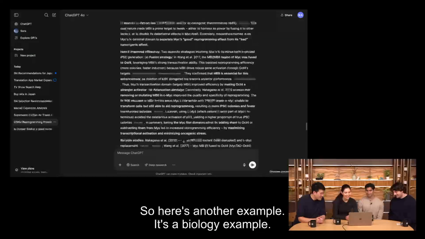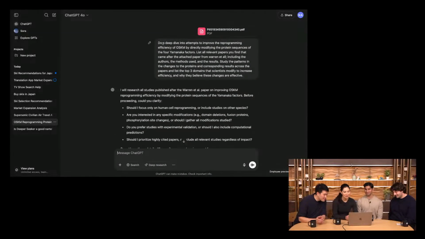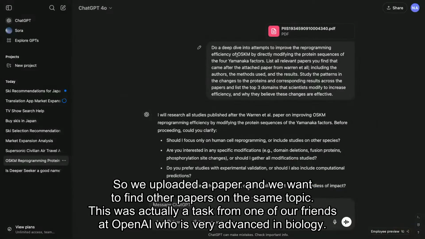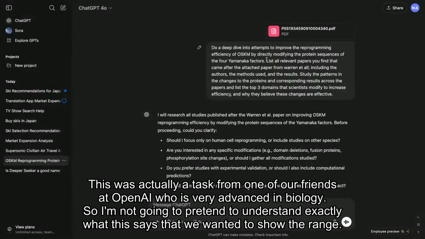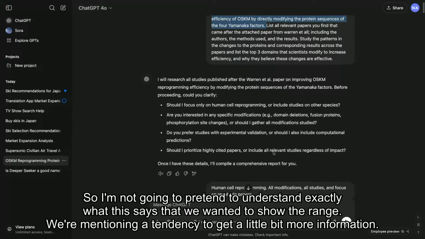So here's another example. It's a biology example. So we uploaded a paper, and we want to find other papers on the same topic. This was actually a task from one of our friends at OpenAI who's very advanced in biology. So I'm not going to pretend to understand exactly what this says, but we wanted to show the range.